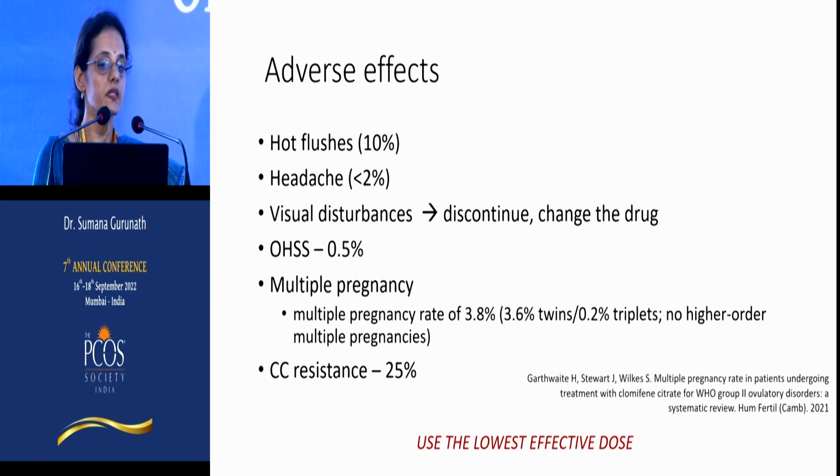Adverse effects, minor things like hot flushes, headaches, or visual disturbances. So if there's anything disturbing the patient, we discontinue and change the drug. The important complications such as ovarian hyperstimulation are seen in about 0.5%, multiple pregnancy about 4%, and at least 25% of them can be clomiphene resistant.